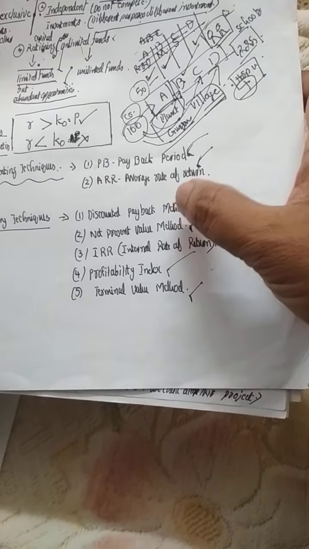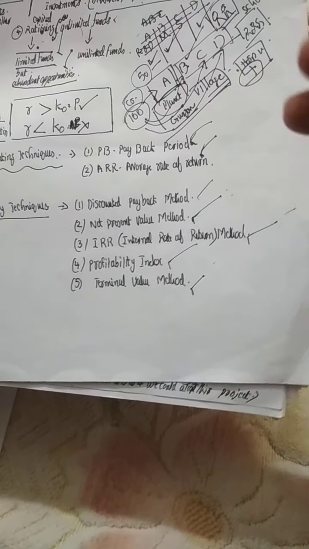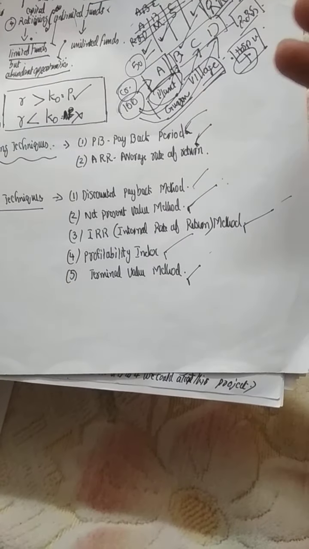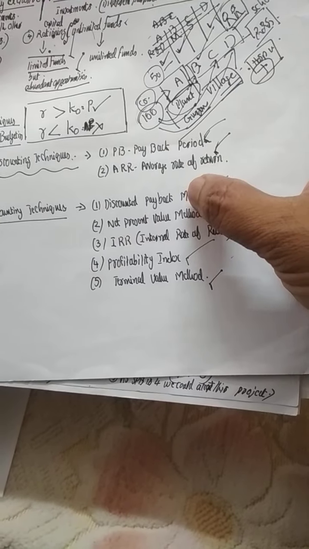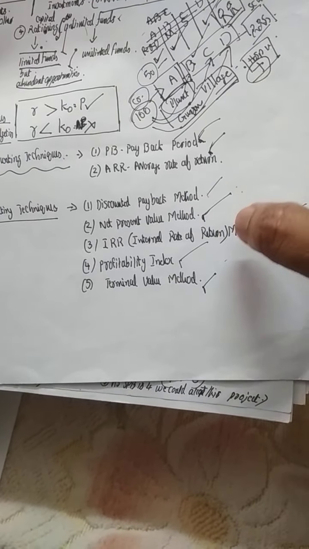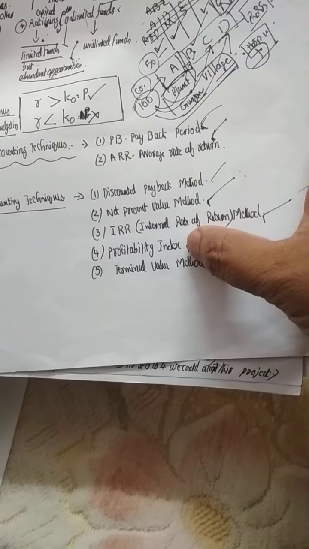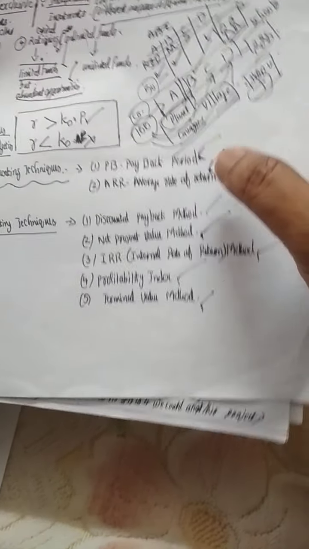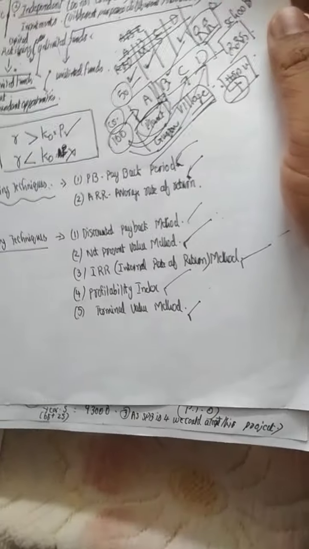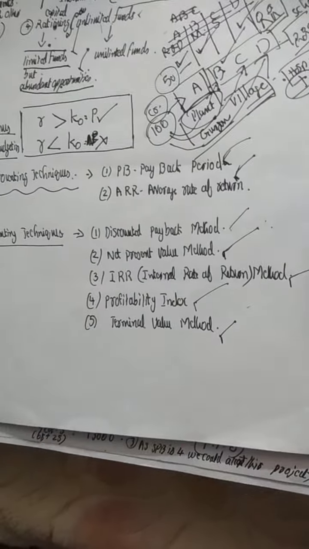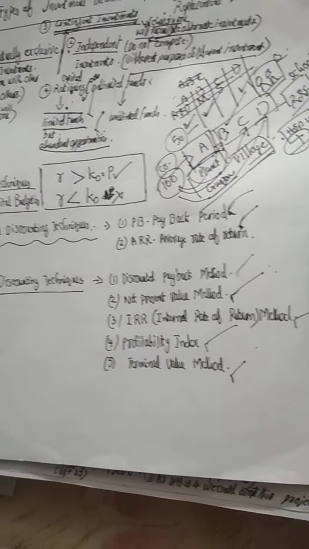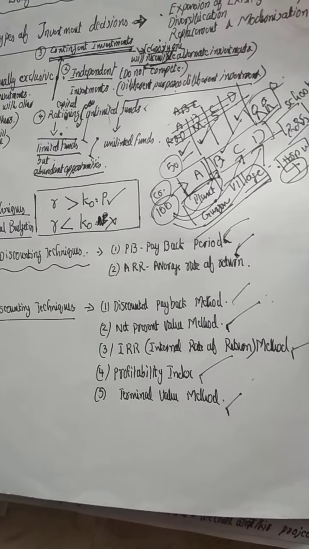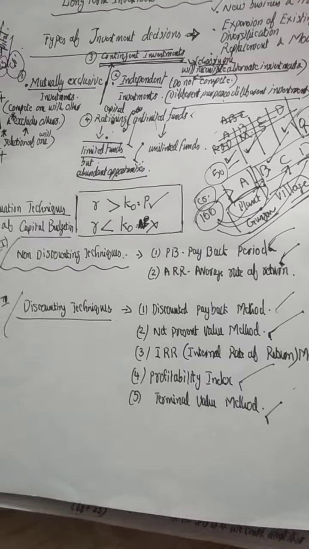Then discounting techniques also we had gone through problems with regular cash inflows and mixed cash inflows, where the methods cover discounted payback method, net present value method, internal rate of return method, profitability index and terminal value. All these methods we had gone through problems in the last few videos. Now the portion which is left as per your syllabus is capital rationing and risk analysis in capital budgeting. Today's class I will be dealing with these two things: capital rationing and risk analysis in capital budgeting.